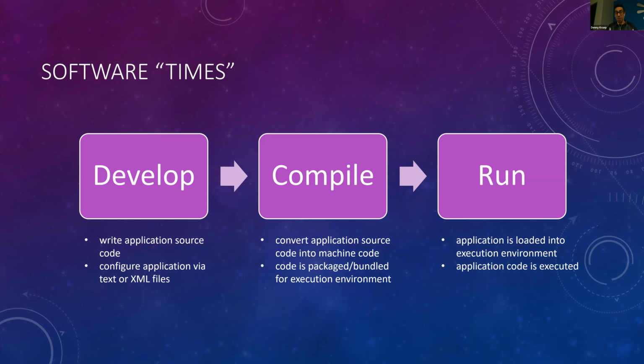The first is the development of the software. We're writing the application code, and we're configuring that code via XML files or text files. The second software time is the compile time. That's when we convert that application code into some kind of machine code.